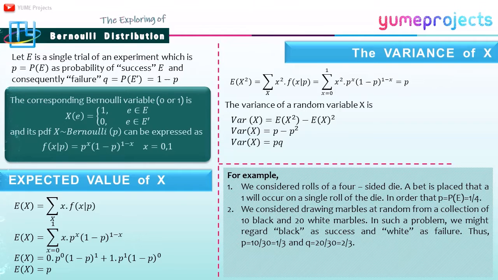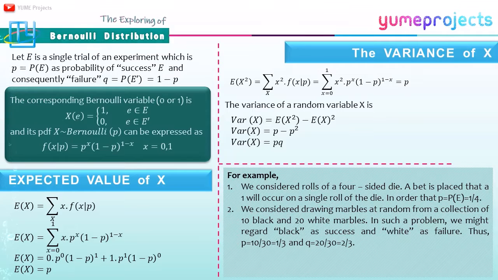If we want to get the expected value of X and the variance of X, we can use the definition of expectation. So in this case, I get E(X) = p, and the variance of the random variable X is equal to p times q.